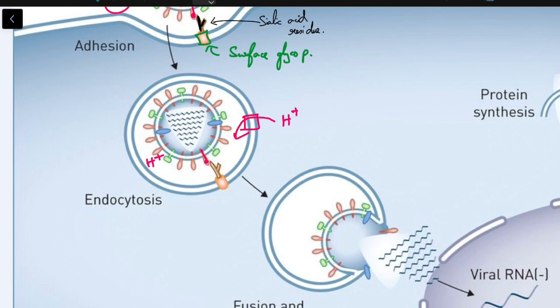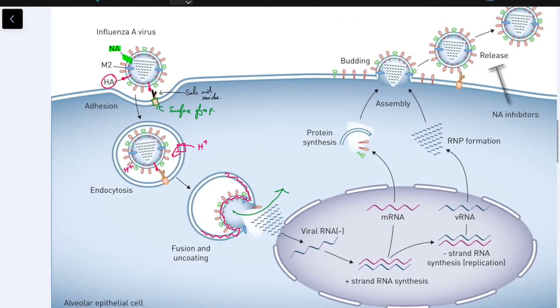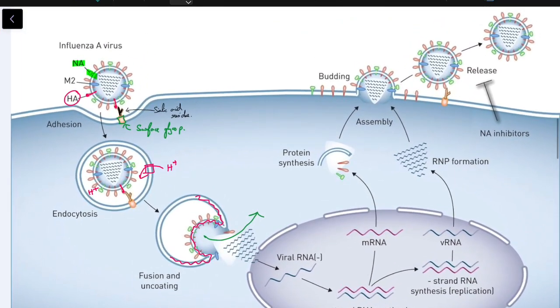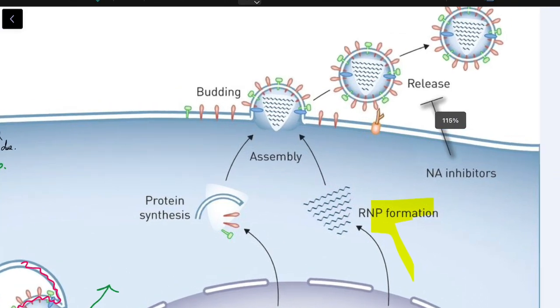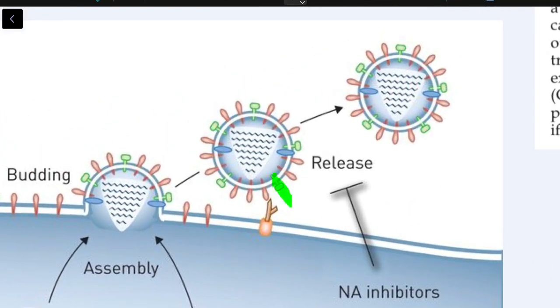This highly acidic medium produces a conformational change in the hemagglutinin, which results in the fusion of the viral envelope to the host cell membrane, that is, the endosomal vesicle. This finally ends up in the release of the nuclear material into the cytoplasm. After this, the usual viral multiplication occurs, which is nothing but the synthesis of viral proteins and multiplication of the viral genome. So until now, for the entry of the virus, hemagglutinin was required, but for the release of the virus, neuraminidase is essential, which acts by cleaving the sialic acid residues.